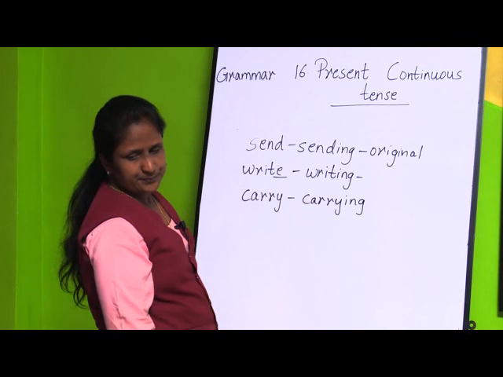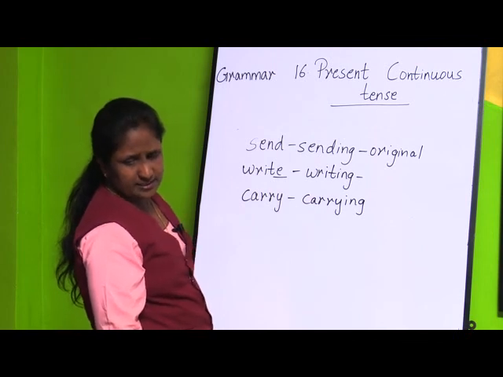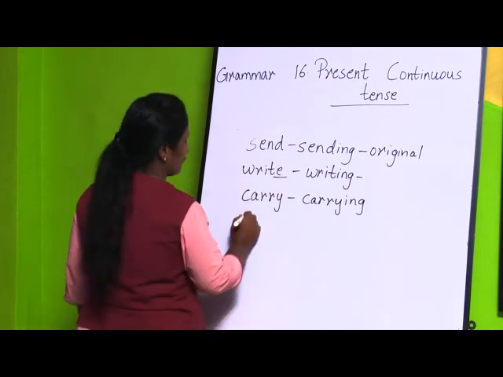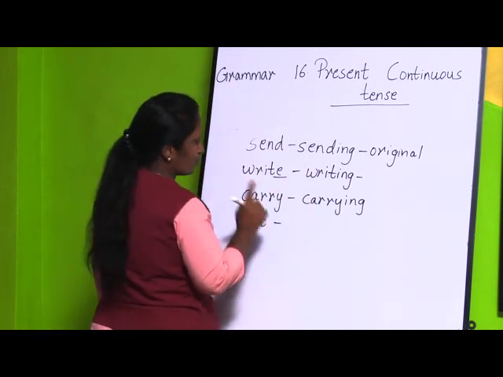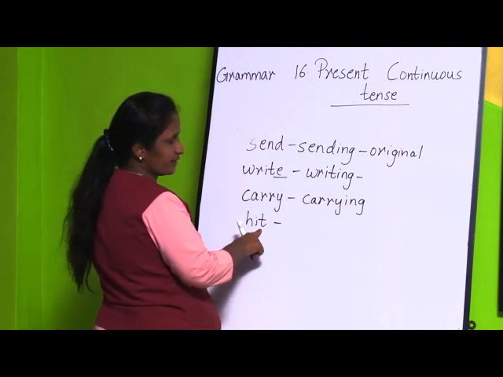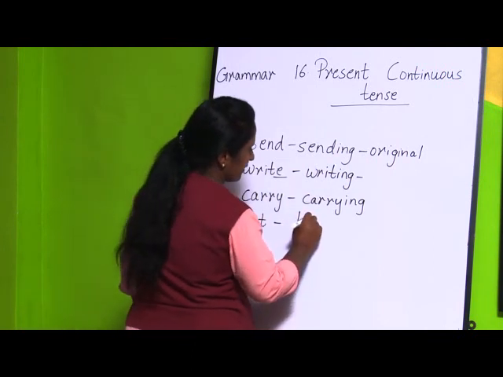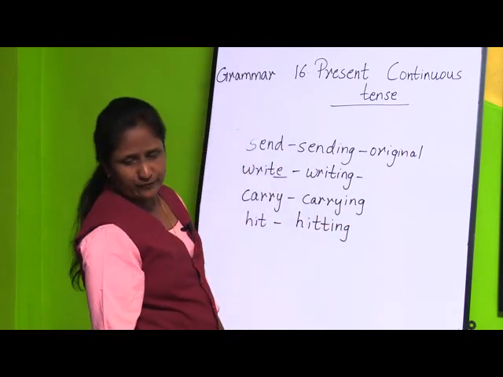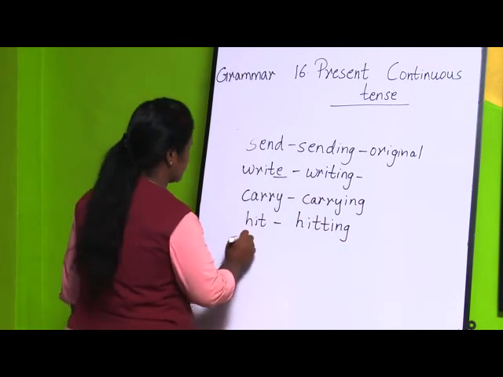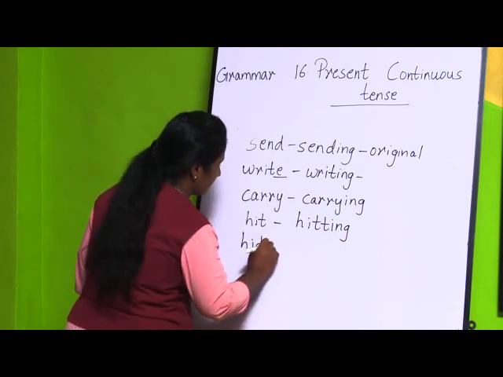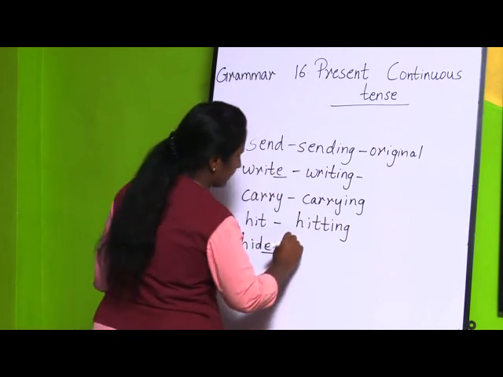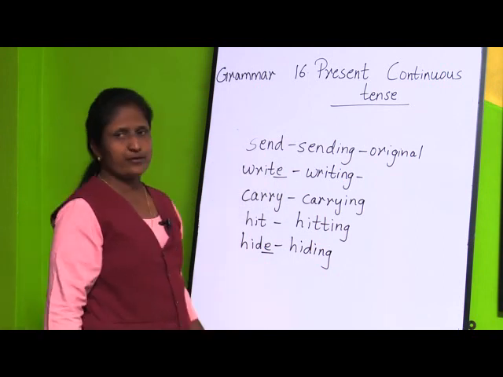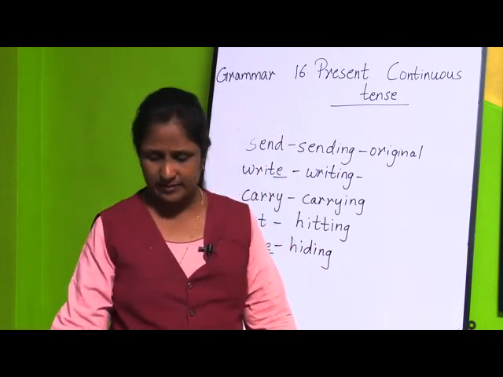Next, if you take hit, I told you to double the last letter and add ing. This is hitting. Then one more, hide. You remove this e and add ing, hiding. So, in this way you are going to solve exercise A.